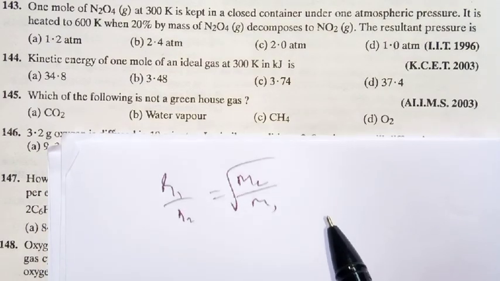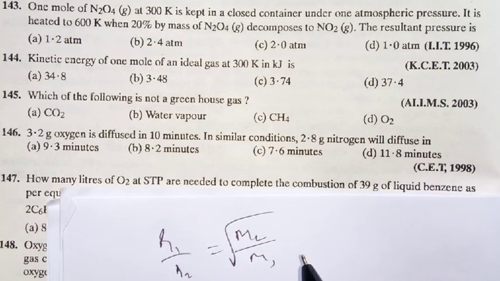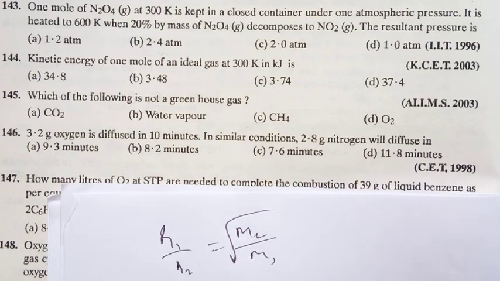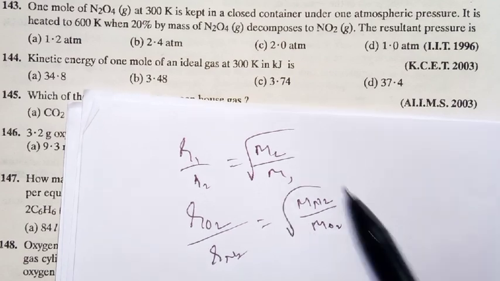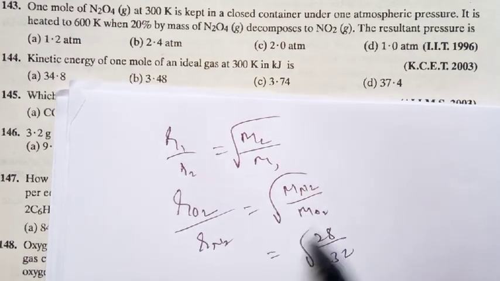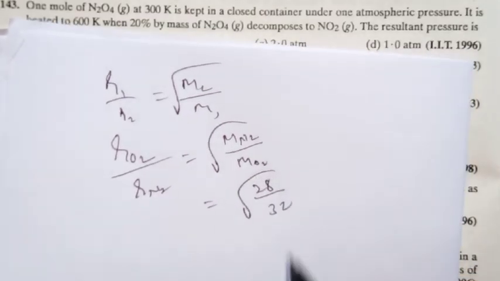Here they're discussing the rate of diffusion of oxygen versus nitrogen. That is why we can take R_O2 by R_N2 equal to root of M_N2 by M_O2, which is 28 by 32. Molecular weight of nitrogen is 28, molecular weight of oxygen is 32.